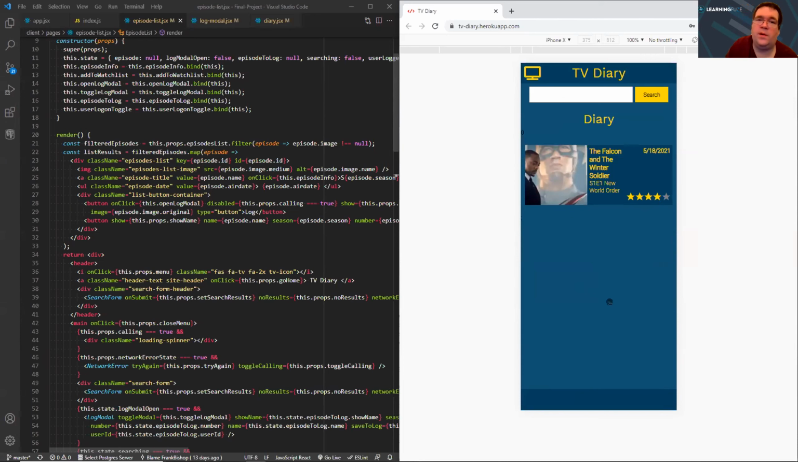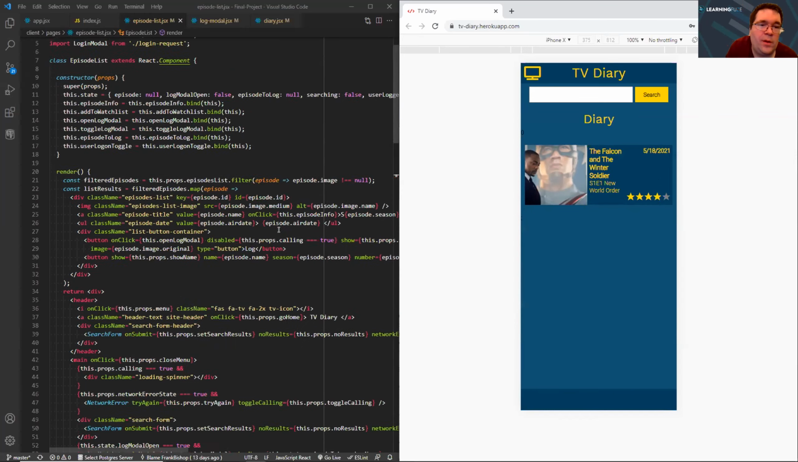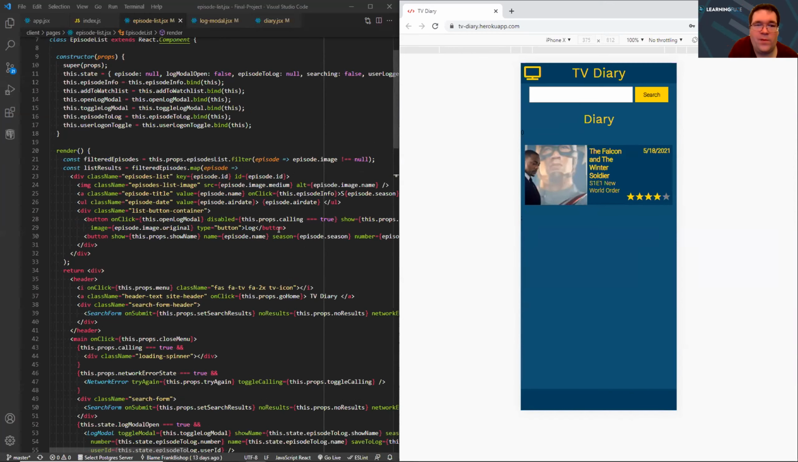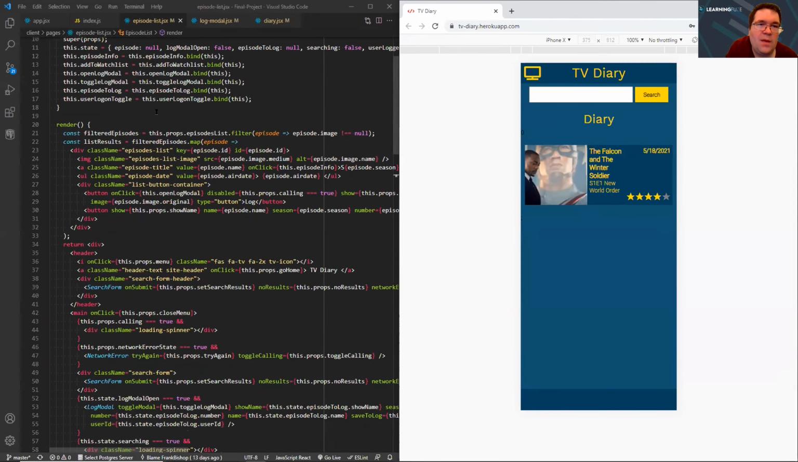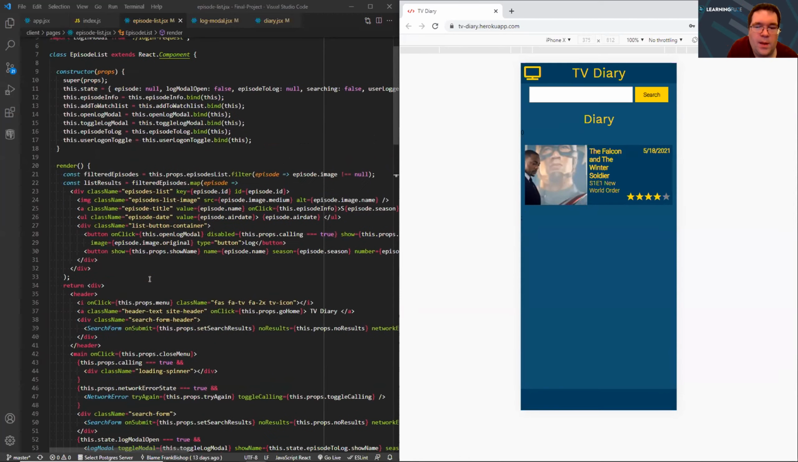And then you have the diary feature here, which shows the entries in the diary. Usually it's going to be more than one, but this is just for demonstration purposes. That shows the episode name, the star rating you gave it, and the date you added it. And I would like to talk about the log feature and how that works. This is the episode list component code up right here.